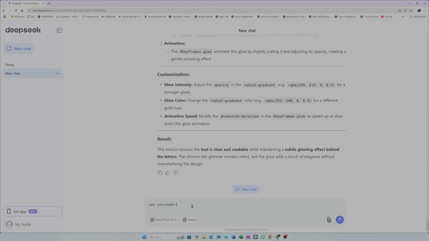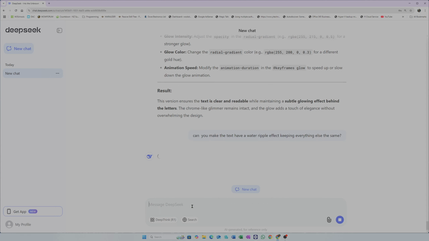Can you make the text have a water effect, keeping everything else the same? Water. Let's see what happens.